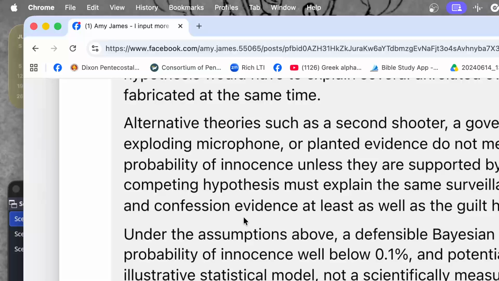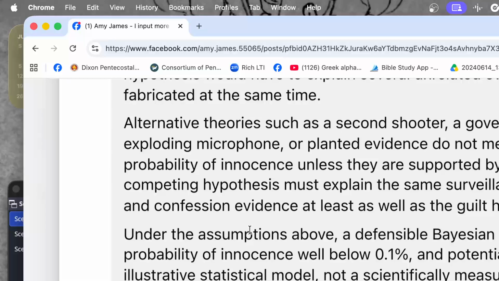Alternative theories, such as a second shooter, a government frame-up, a drone, an exploding microphone, or planted evidence, do not meaningfully increase the probability of innocence unless they are supported by affirmative evidence. A competing hypothesis must explain the same surveillance, forensic, digital, ballistic, and confession evidence, at least as well as the guilt hypothesis.